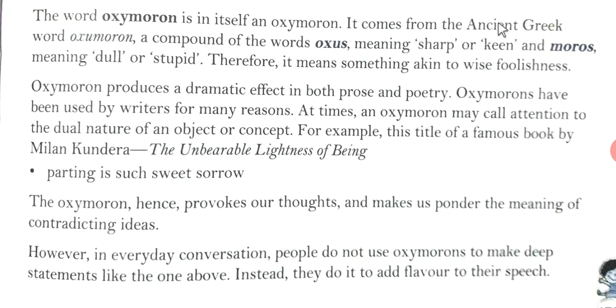So first of all, let's see what is ancient. Ancient means belonging to a period of history that is thousands of years in the past. So it comes from the ancient Greek word oxymoron, and the word oxys means sharp or keen and moros means dull or stupid. From this word you can identify what is the meaning of oxymoron.